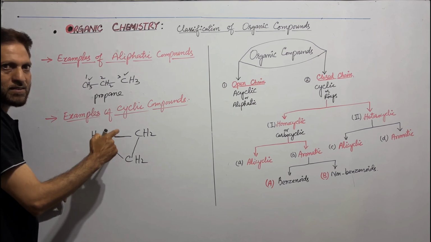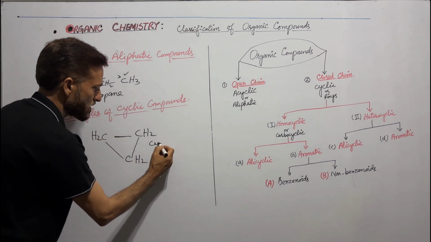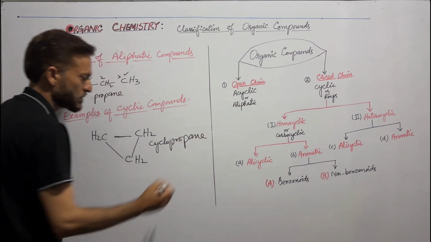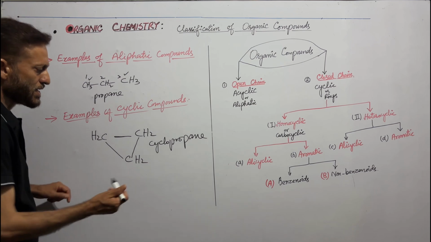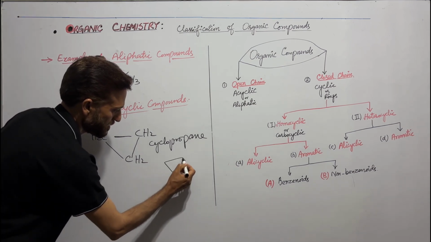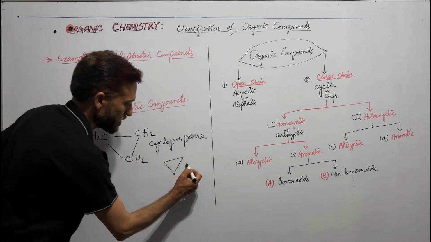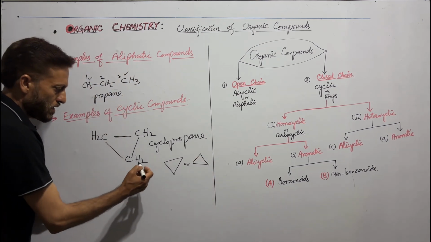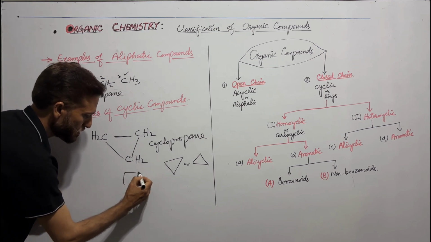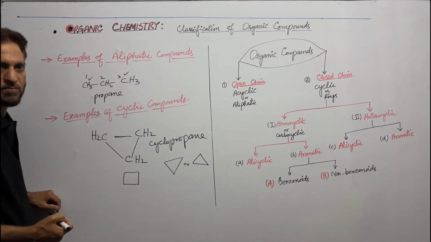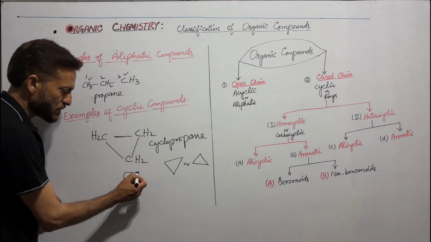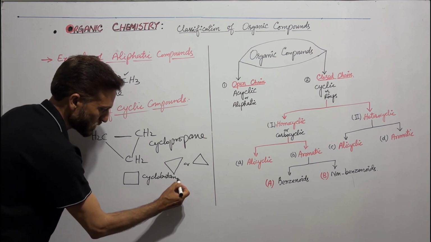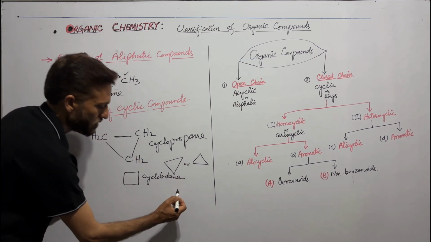This cyclic organic compound is called cyclopropane. It can be simply written like this, like a triangle, or like this, which is a triangle. Similarly, we have this compound. It has 4 carbon atoms. This is cyclobutane.